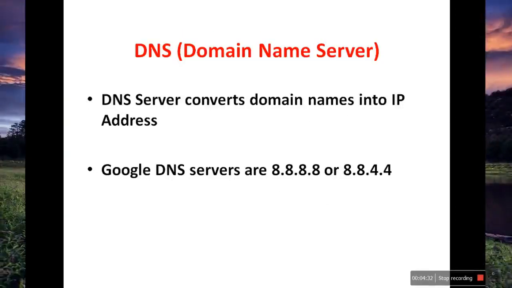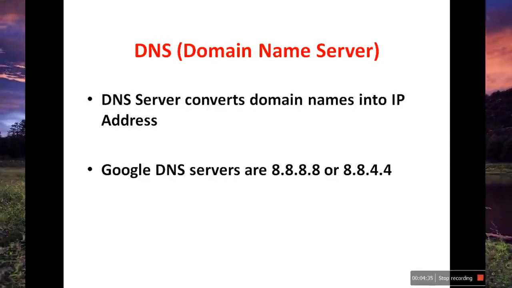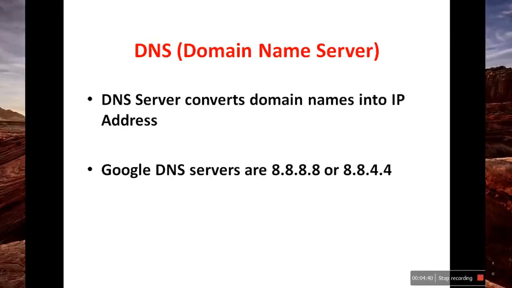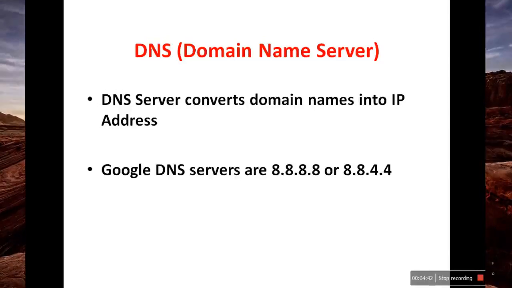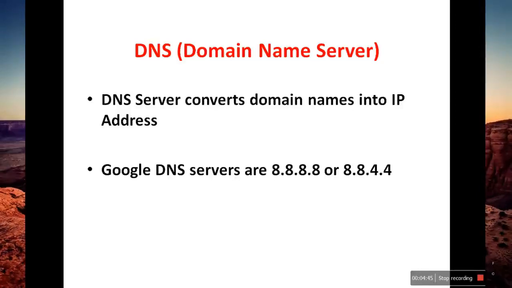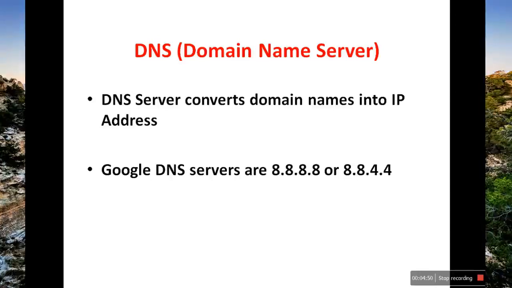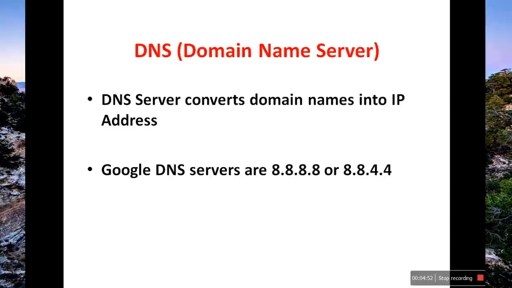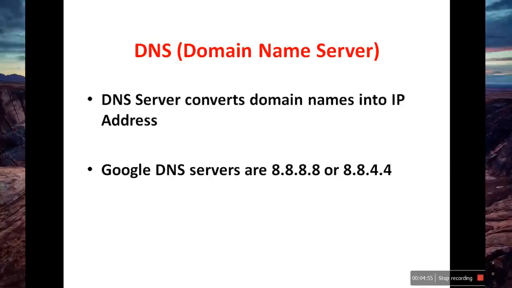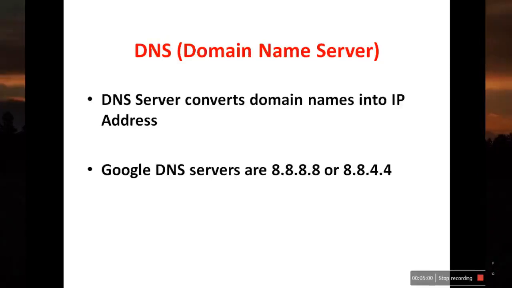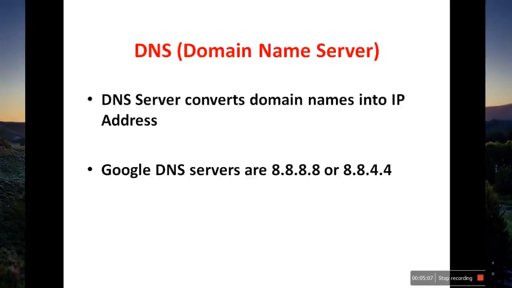Next, you need to understand what is the meaning of domain name server. This DNS server converts domain names into IP addresses. So normally we'll type in the browser Google. When you type Google in the browser, it is a domain name. It's converted into an IP address using a DNS server. And common Google DNS servers are 8.8.8.8 or 8.8.4.4. So you will have seen this type of DNS servers in all your computers. Most of the DNS servers are Google DNS servers, and their configuration is 8.8.8.8 or 8.8.4.4.